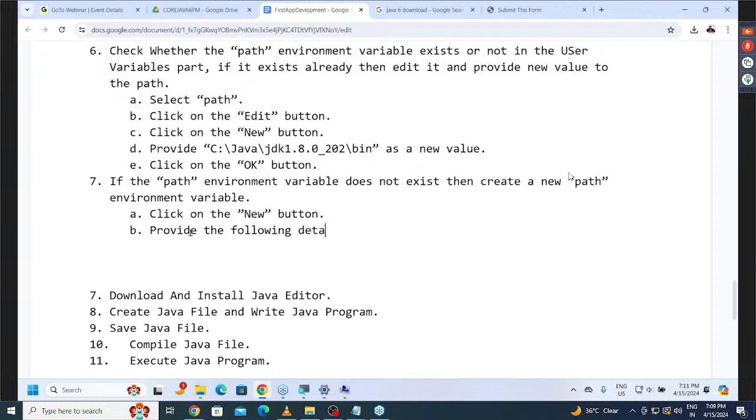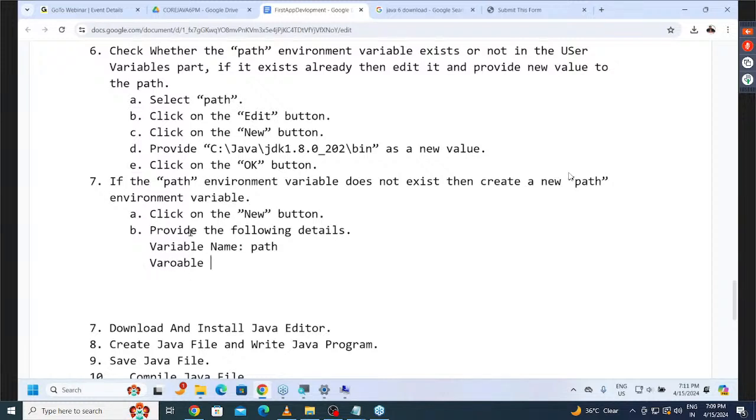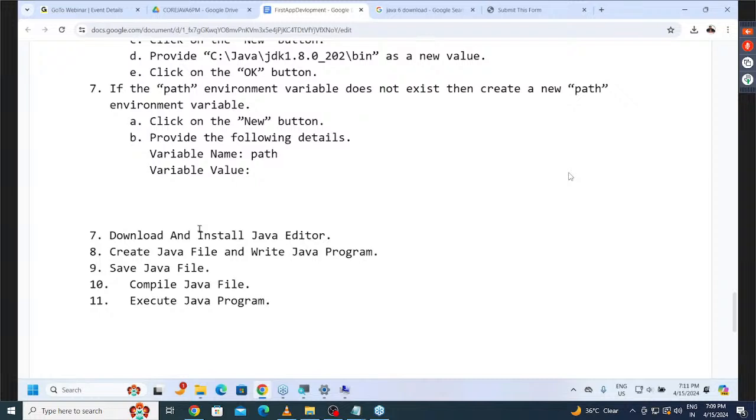Provide the following details. What details here we have to provide? The variable name, path, variable value. What value here? Variable value here we have to provide like what there?